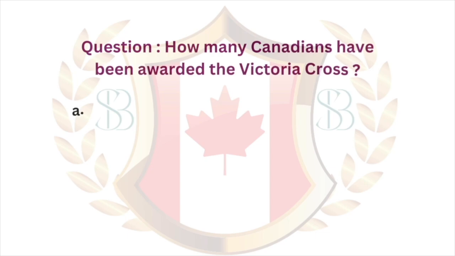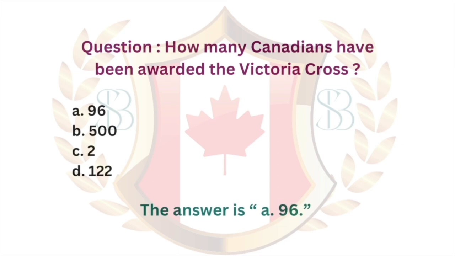Question: how many Canadians have been awarded the Victoria Cross? A. 96. B. 500. C. 2. D. 122. The answer is A. 96.